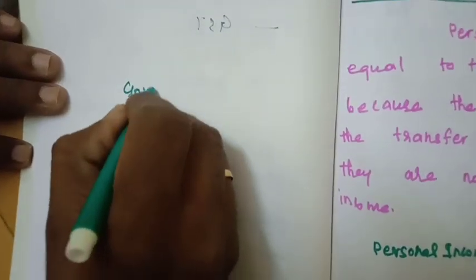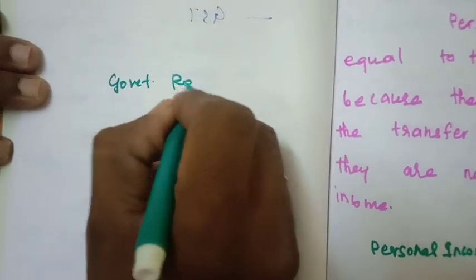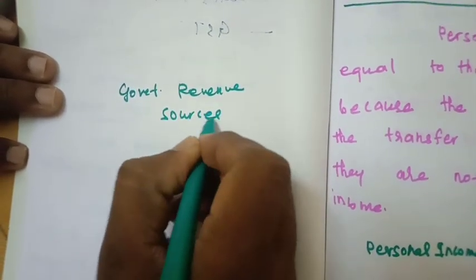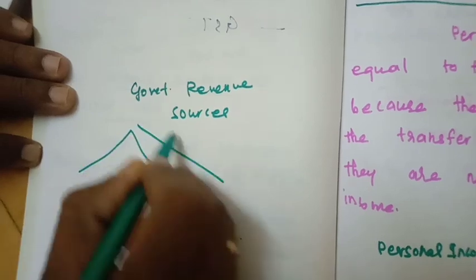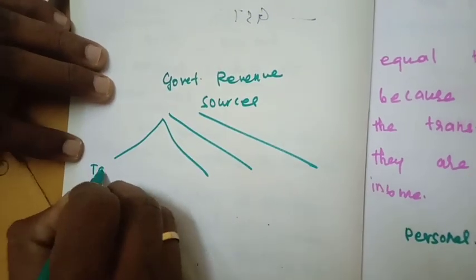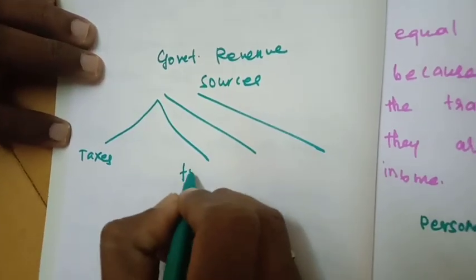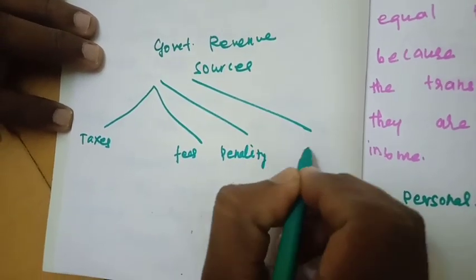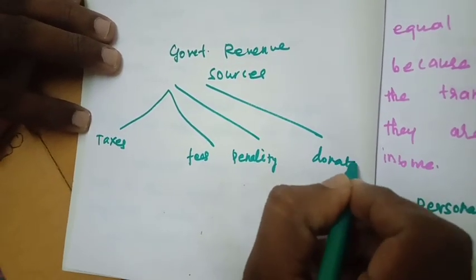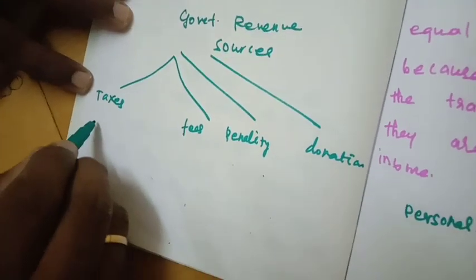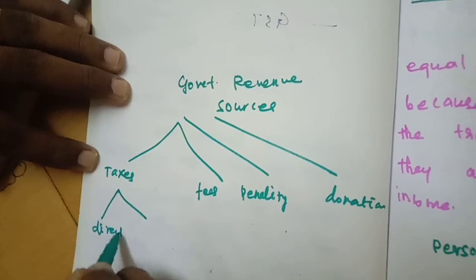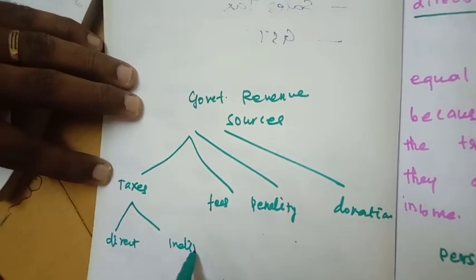the government revenue sources are divided into different categories. For example, taxes, fees, penalty, and donation. The taxes are divided into two: one is direct tax, another one is indirect tax.